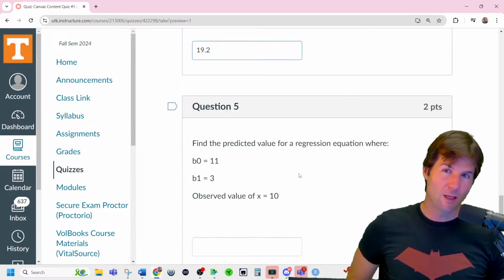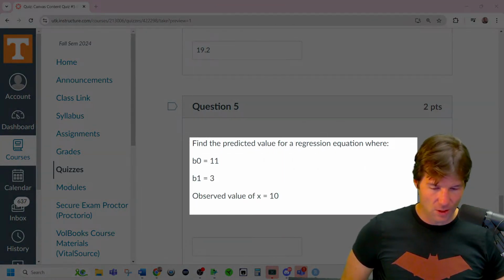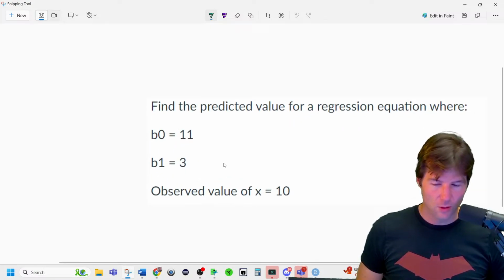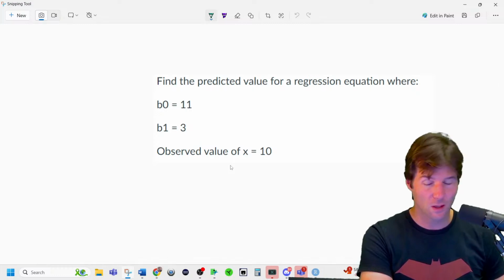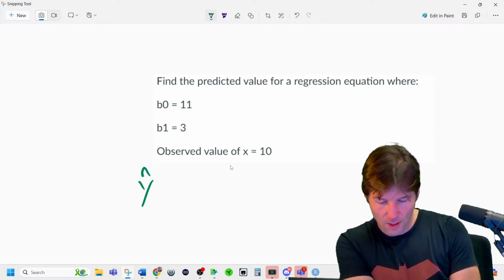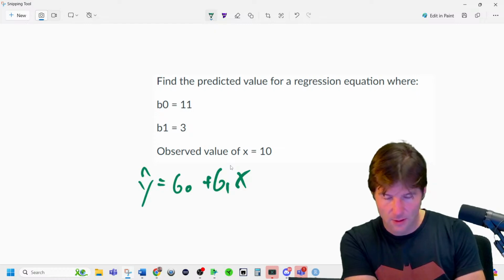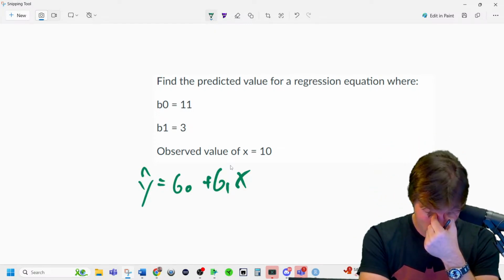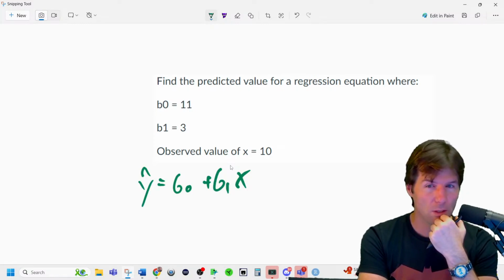This one right here is not so bad either. Can you solve it? I'll start showing the math. We'll do one more version of this, and then we're going to do the gestation question. Thank you, Caroline, so much for being here. So who can solve this one right here? You basically have to write the regression equation. I'll start writing it, see if you can solve it. Y hat equals b0 plus b1x. So can you solve it? If you know that equation, you just plug in the numbers. So what's it going to be?